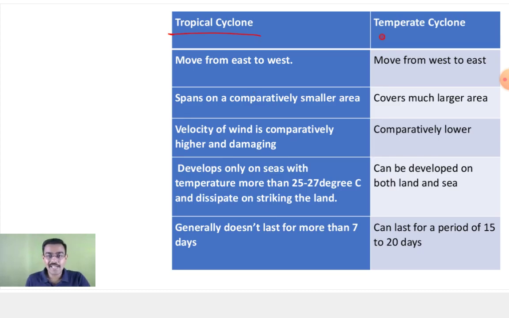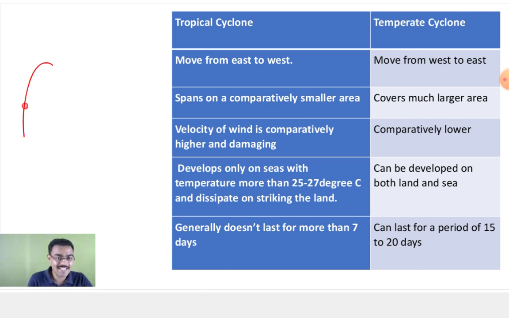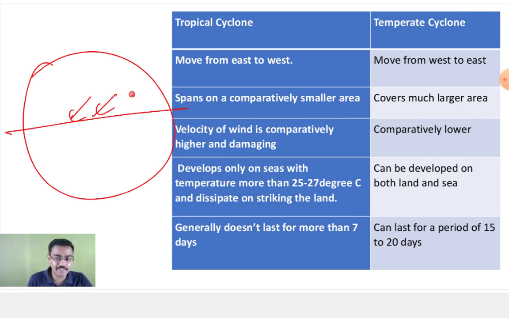Okay, let's move on. Next are tropical cyclones and temperate cyclones. Tropical cyclones move from east to west. Now why east to west? Because you have the trade winds, the northeast trade winds and southeast trade winds, which blow from east to west.